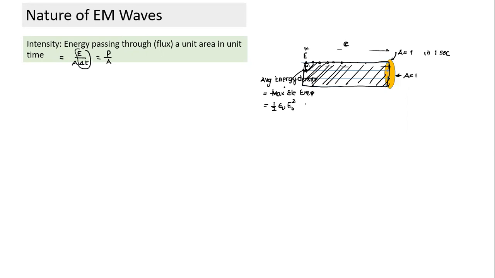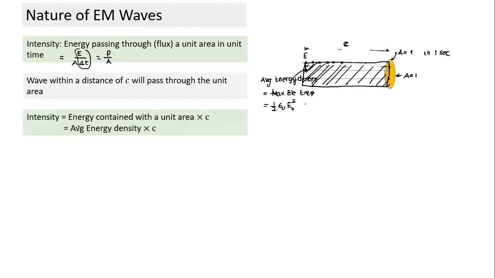To calculate energy, I need to multiply the energy density, which is energy per unit volume, by the volume. Which volume? Area into length. Area is 1 because I'm calculating energy passing through unit area, into C. So if you understand this part, the wave within a distance of C will pass through the unit area. All the energy contained within a distance C from the area will pass through it.